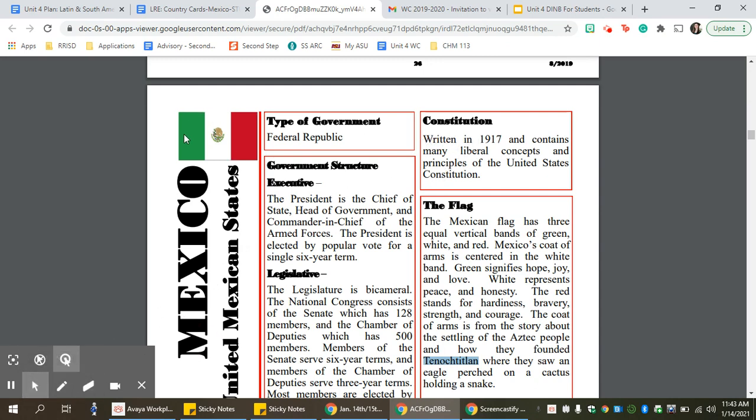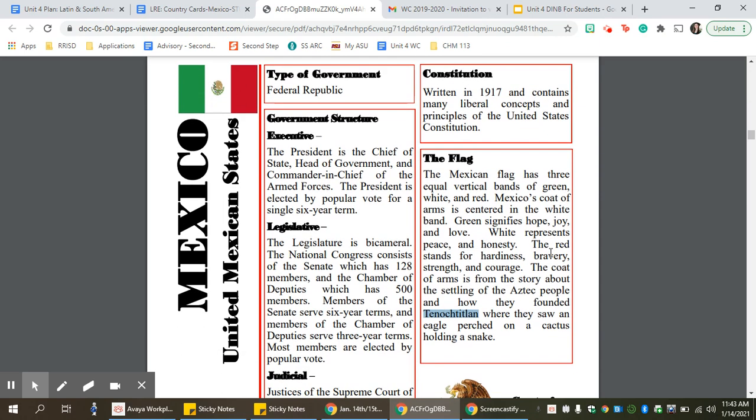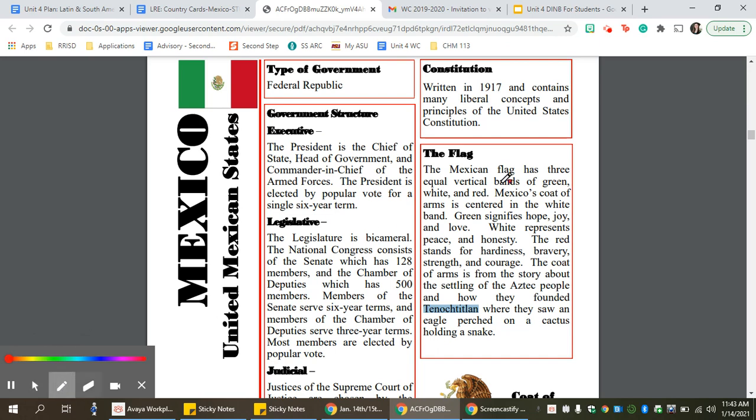All right, let's talk about the flag. Mexico has a pretty unique flag. It's listed here and in your digital interactive notebook. The Mexican flag has 3 equal vertical bands of green, white, and red. Mexico's coat of arms is centered in the white band. Green signifies hope, joy, and love. White represents peace and honesty. And the red stands for the hardiness, bravery, strength, and courage.